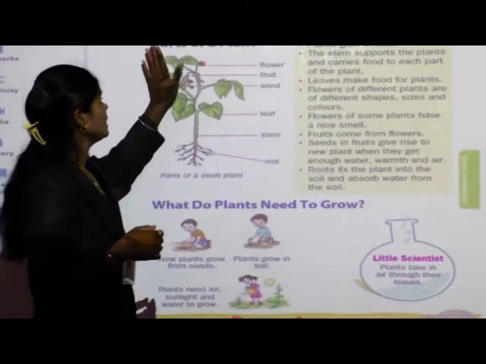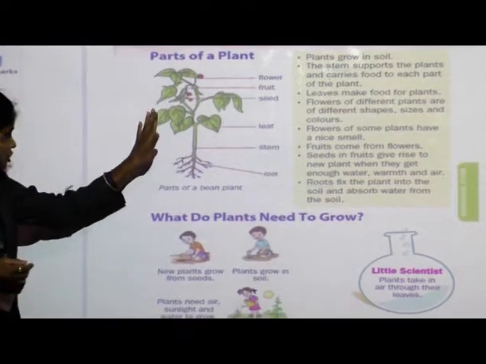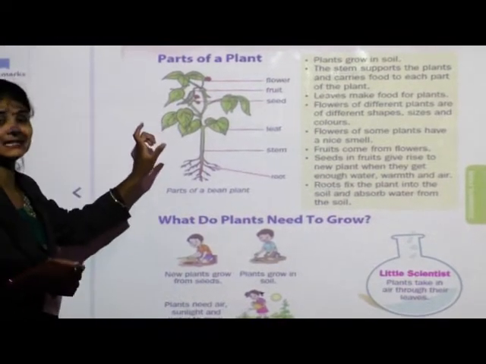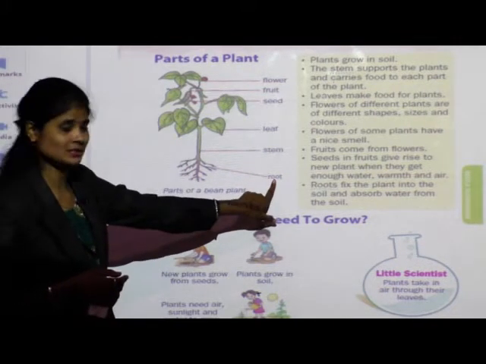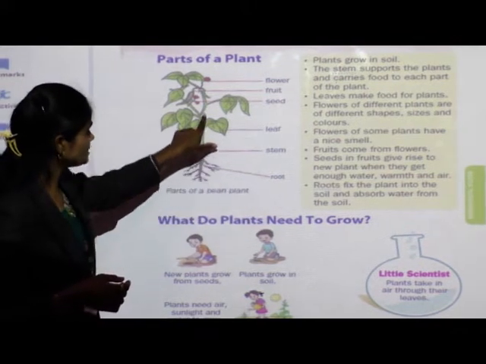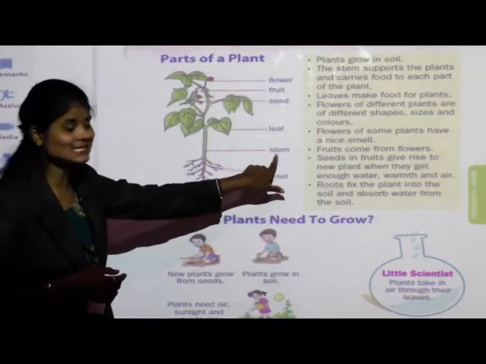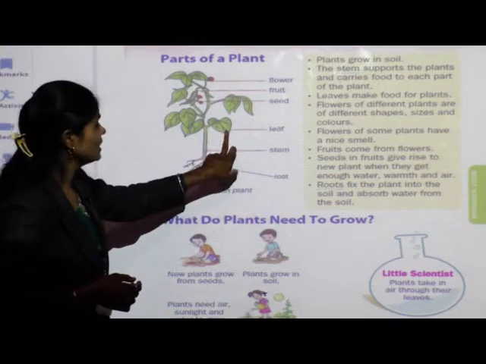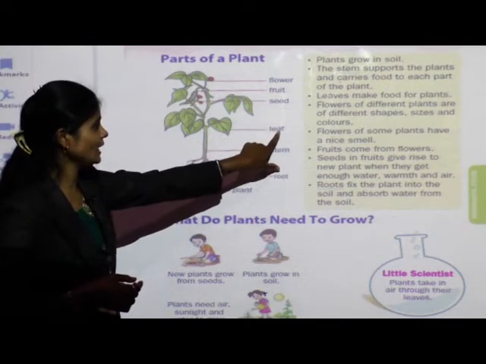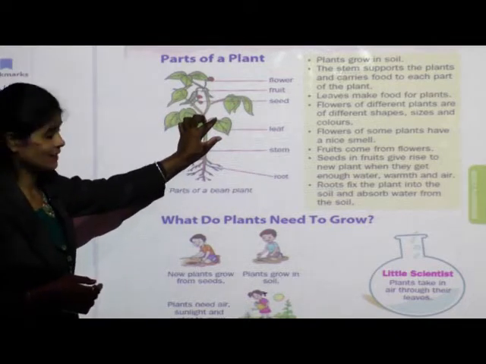See students, parts of plant. In this picture I will show you one part, that is a fruit. See, these are roots. Next one is this green color, it is stem, S-T-E-M, stem. Next, leaf, L-E-A-F, leaf. This is also one part of a plant.